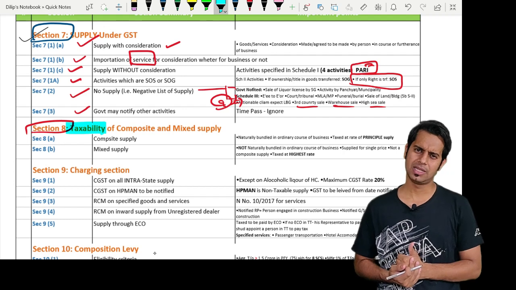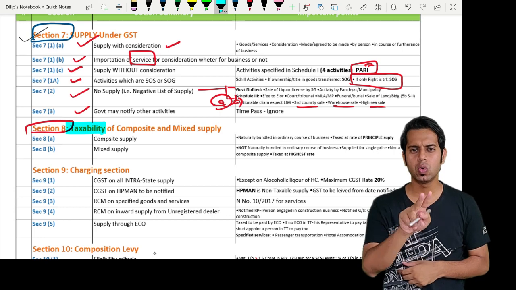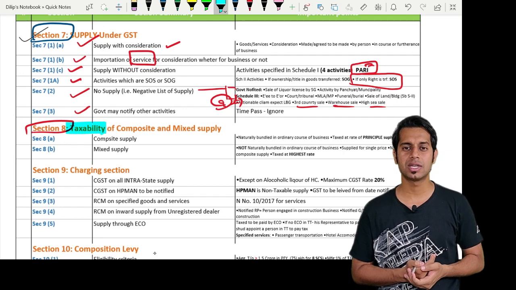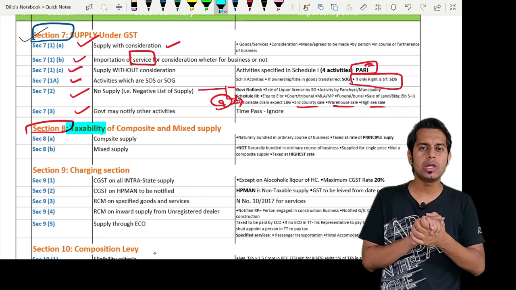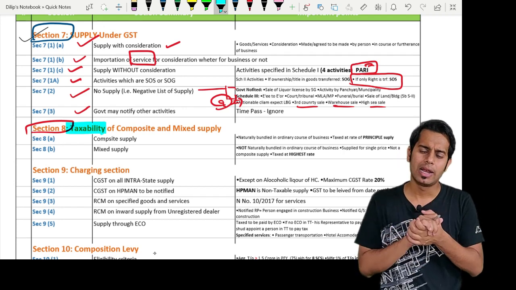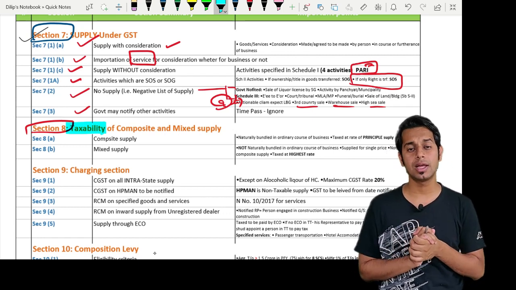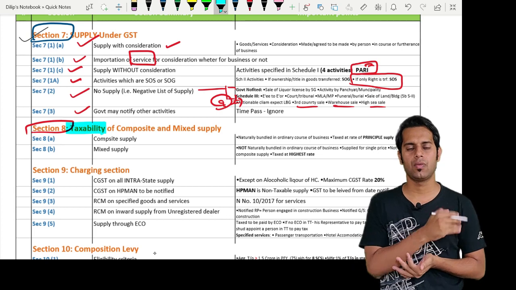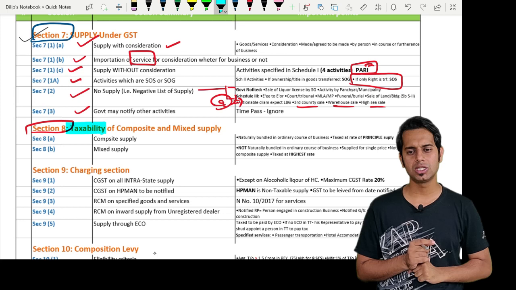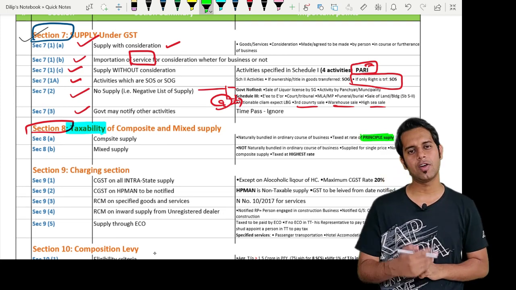What do you mean by composite supply, sir? Composite supply means supply of two or more taxable goods and services which are naturally bundled in ordinary course of business, supplied in conjunction with another, one of which is the main supply or principal supply. Then I will call it a composite supply. If it is a composite supply, it should be taxed at the rate of principal supply.